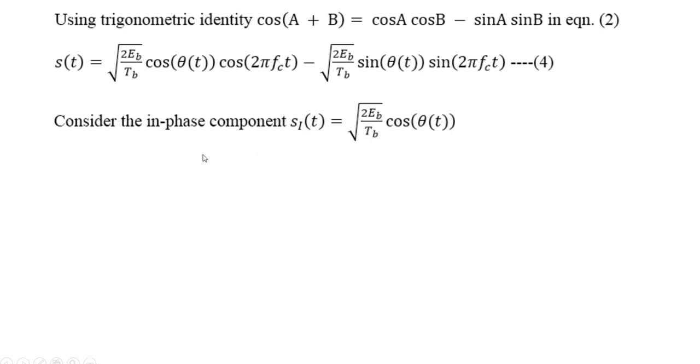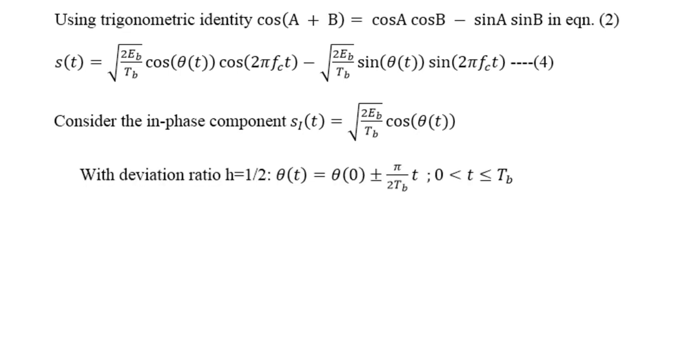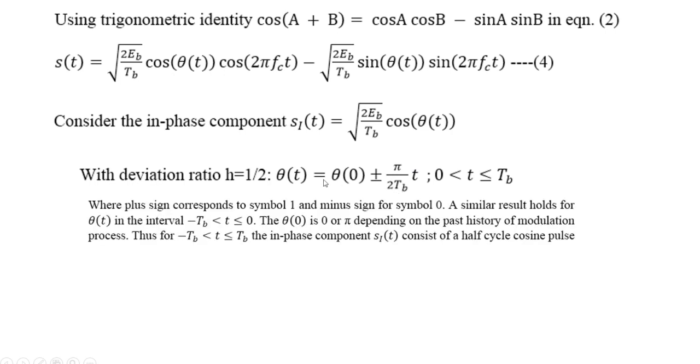So let s I of t be equal to root of 2 Eb by Tb cos theta of t, which is the in-phase component of the MSK signal. Now use the relation h is equal to 1/2 and theta of t is equal to theta of 0 plus or minus pi t by 2 Tb. So it will become pi t by 2 Tb, substituting h is equal to 1/2. Now here the plus sign will be for symbol 1 and the minus sign for symbol 0. So a similar result will hold. Right now we are talking about a single bit, 0 to Tb. So in this equation